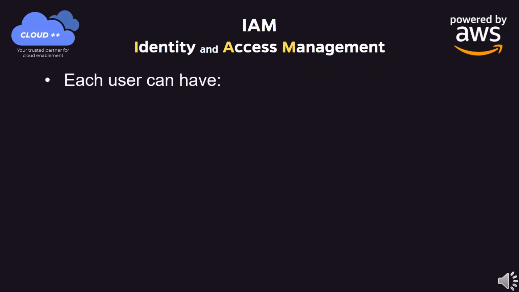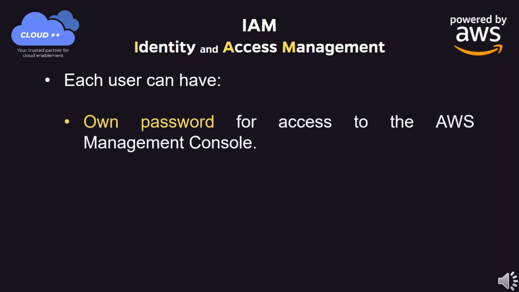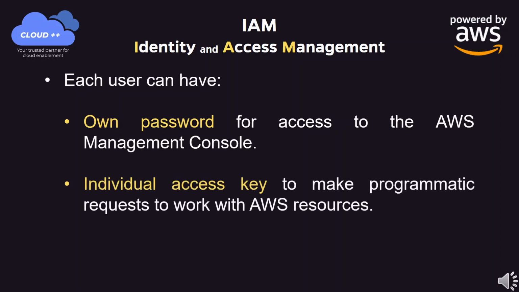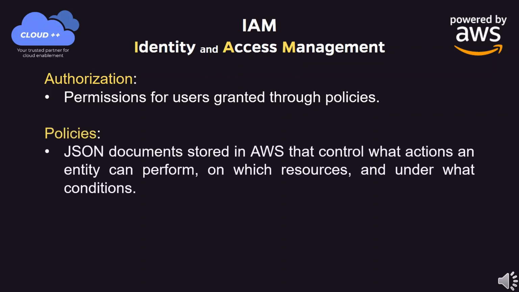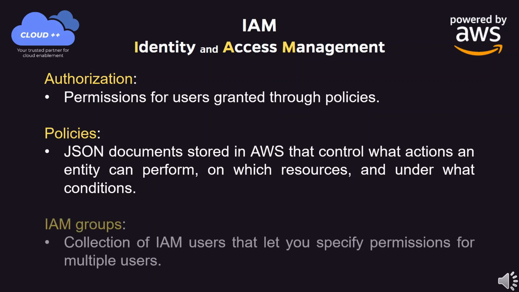Each user can have their own password for access to the AWS Management Console, and an individual access key to make programmatic requests to work with AWS resources. Authorization, permissions for users granted through policies. Policies, JSON documents stored in AWS, that control what actions an entity can perform, on which resources, and under what conditions. IAM groups, a collection of IAM users that let you specify permissions for multiple users.